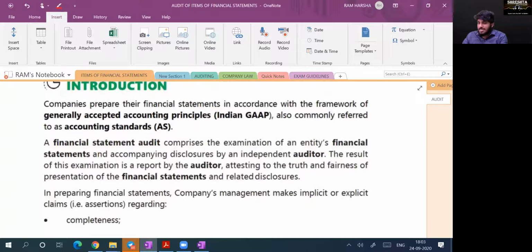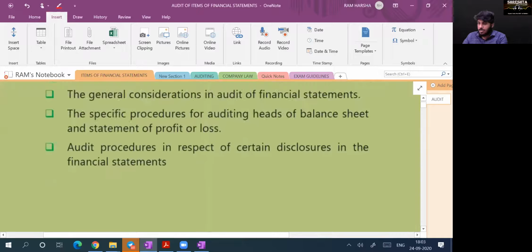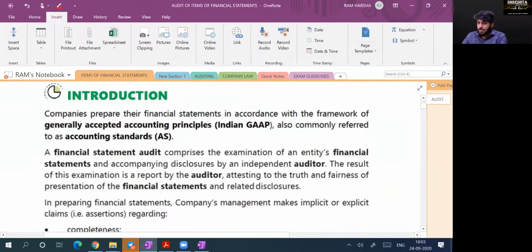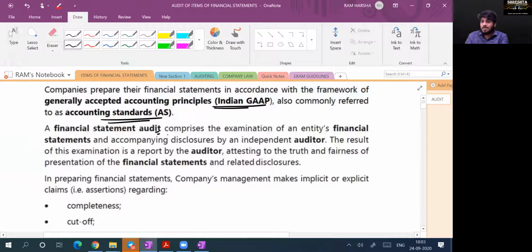So why we need to understand this chapter? Very clear. See, the objectives of learning this chapter are also given. Companies prepare financial statements as per Indian GAAP and accounting standards. What does financial statement audit comprise? As I already told you, we need to verify entities' financial statements and disclosures. All that you have to verify, and you have to give a report after examination. And you need to certify whether the true and fairness of the financial statements and disclosures are correct or not.